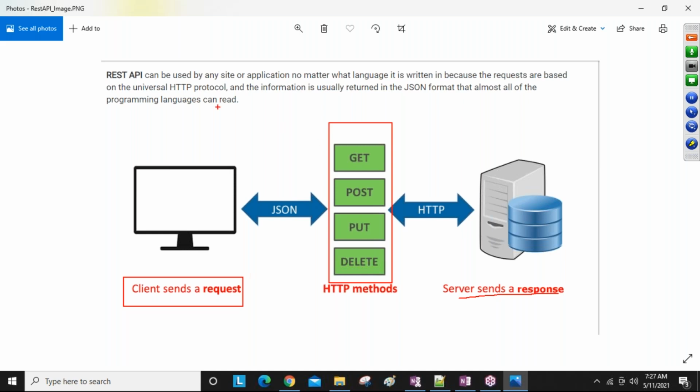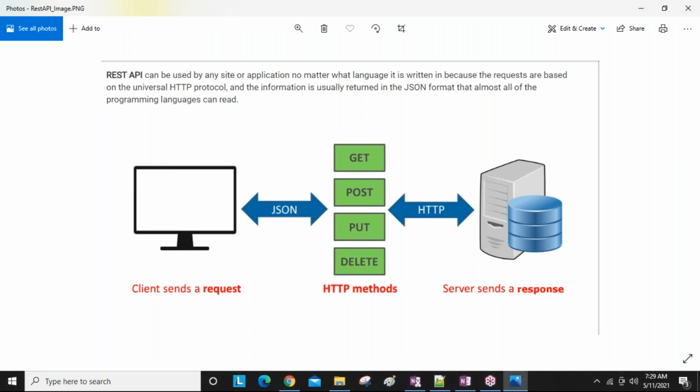Okay? So the point, guys: a REST API can be used by any site or application, no matter what language it is written in. Whether the REST API is created using Django, Java, or .NET, that does not matter. Whether the API exists or not, that is the only thing that is important. If that API is available, then we execute that API and get the response in the form of JSON. So that is the API behavior, guys.